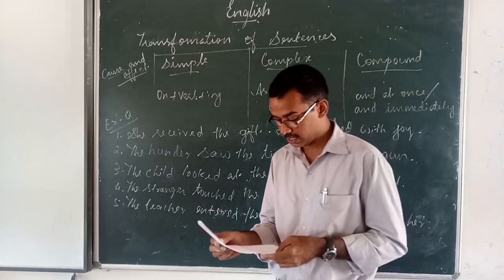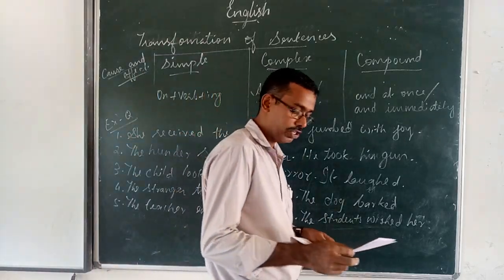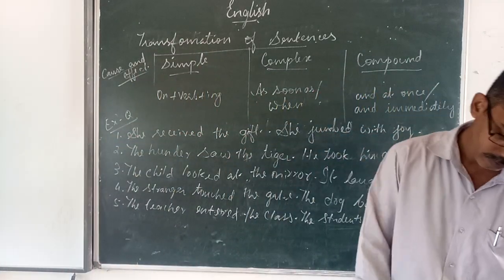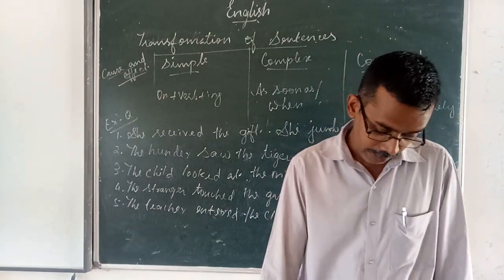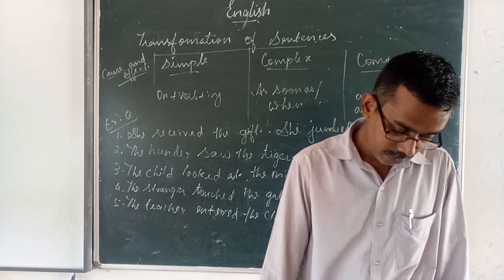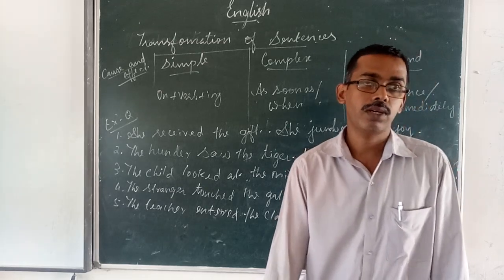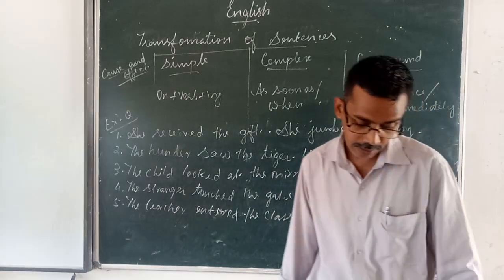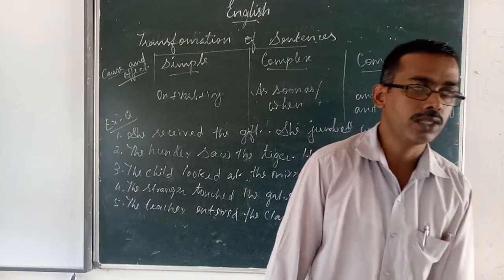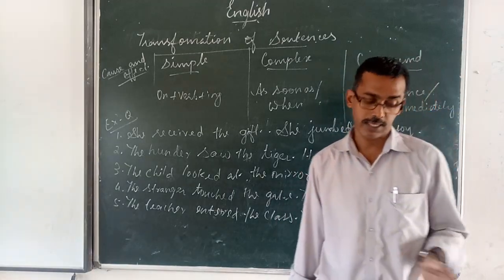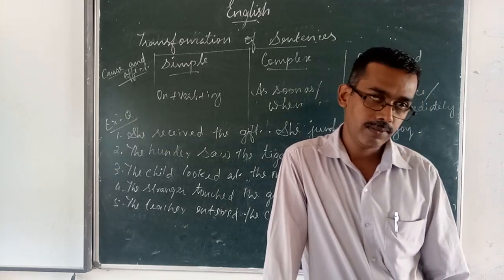Now we are going to see reason. It rained heavily, the match cancelled. Due to heavy rain, the match was cancelled. That is a simple sentence.